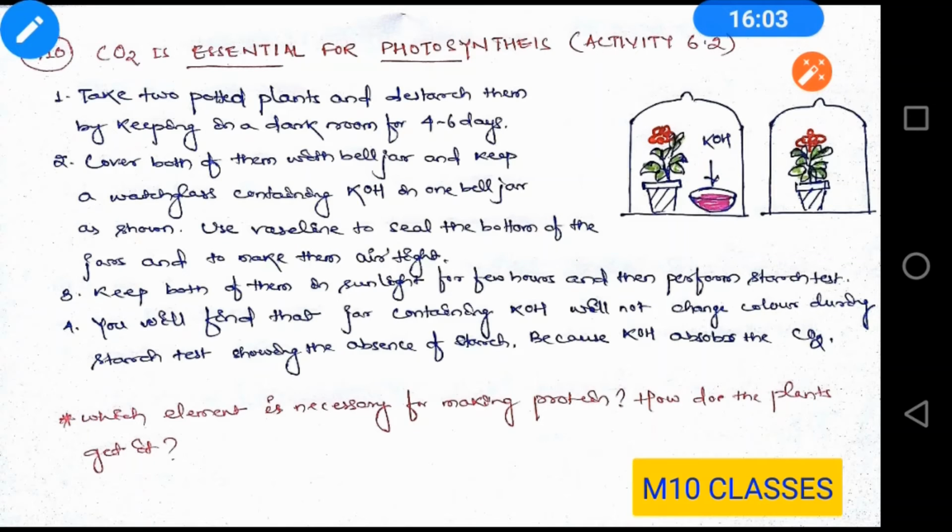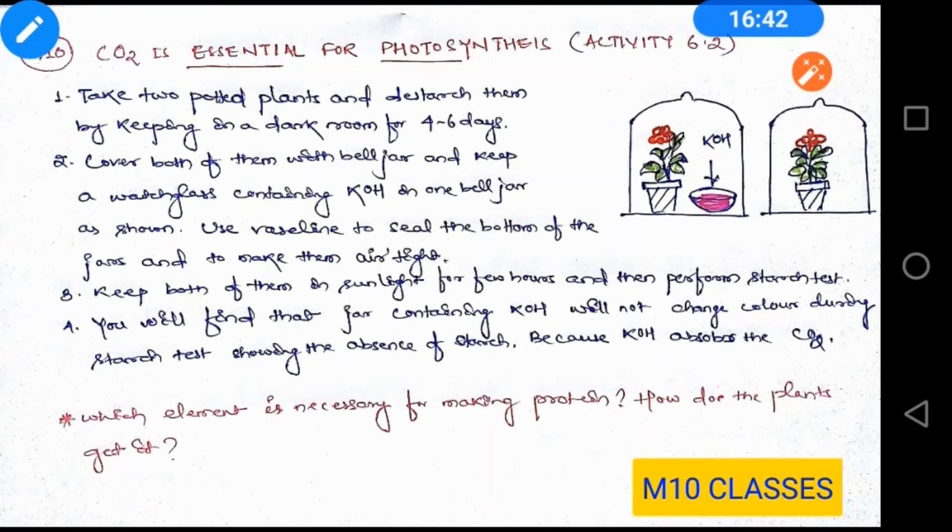Now let us see another activity, 6.2, to show that carbon dioxide is essential for photosynthesis. How to test it? We have to take two potted plants. Similarly, we destarch them by keeping them in a dark room for some days. Then take them out and keep them inside two bell jars. With one of the potted plants, you have to put KOH, that is potassium hydroxide. Then seal the bell jar from the bottom with Vaseline to make it airtight, so that no air will get into it.